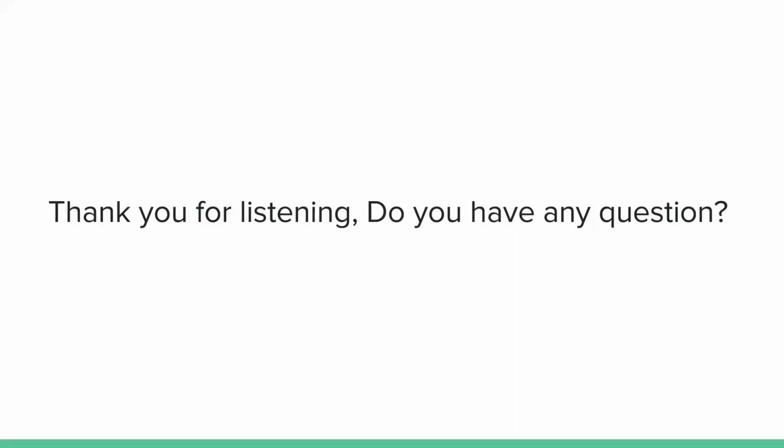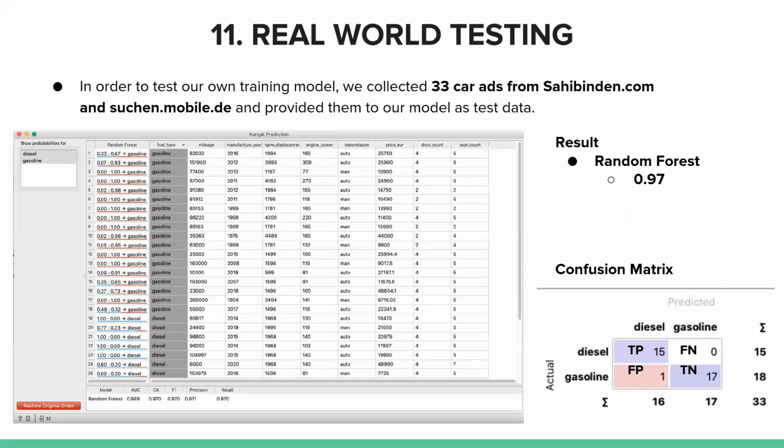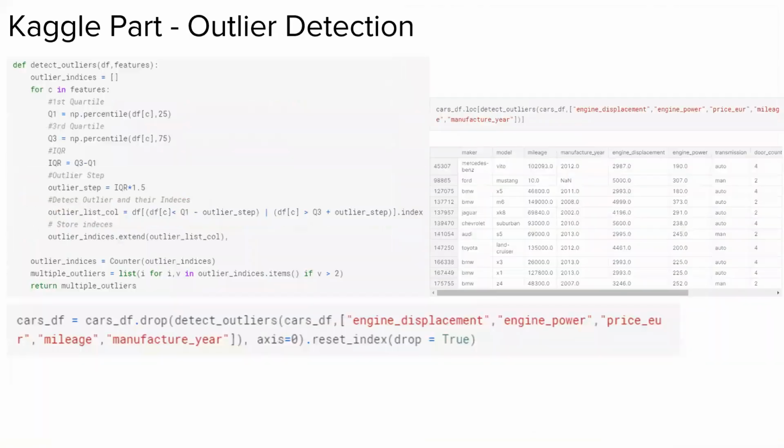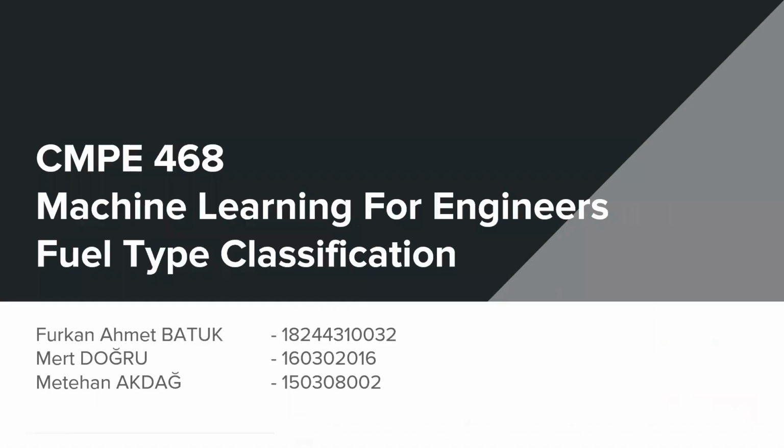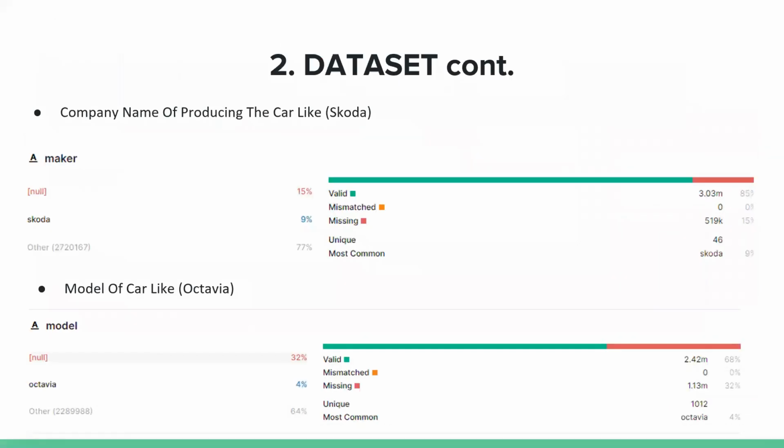For example, you provided some screenshots. Can you go to the first 5-6 slides? Yeah, of course. Stop here. Okay, go down. Look, these are from where? Kaggle. So what I'm telling you is that they should be from Orange. These screenshots must be taken from Orange.